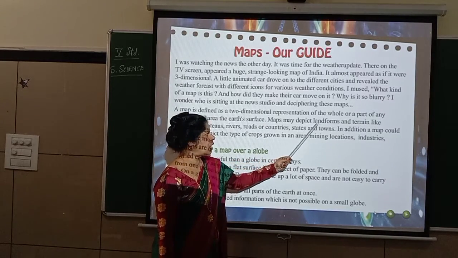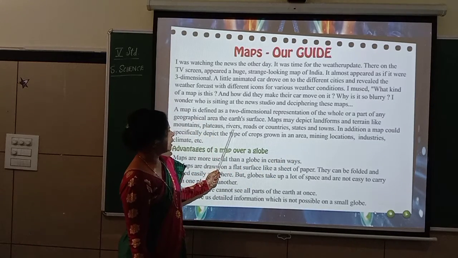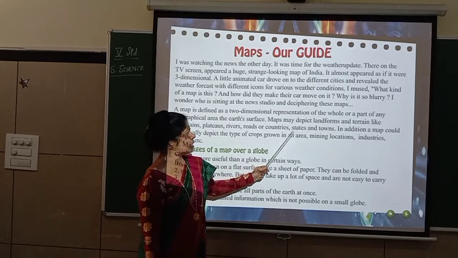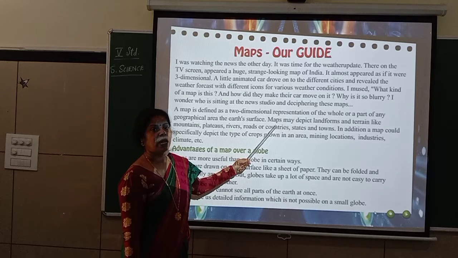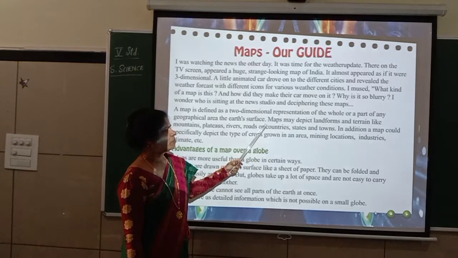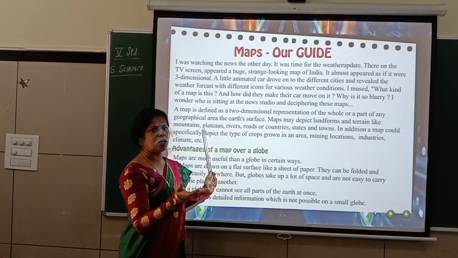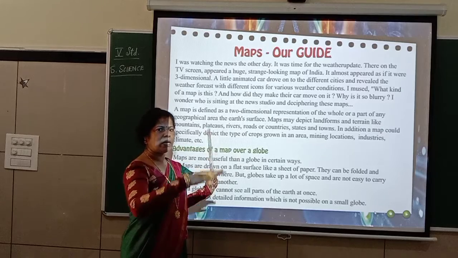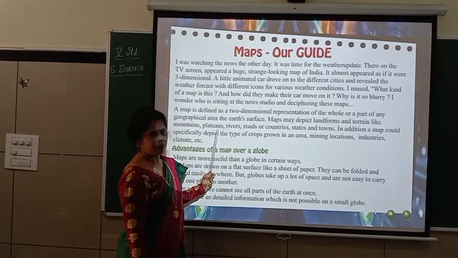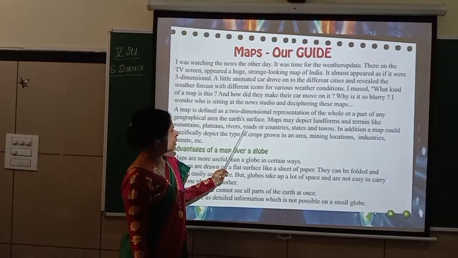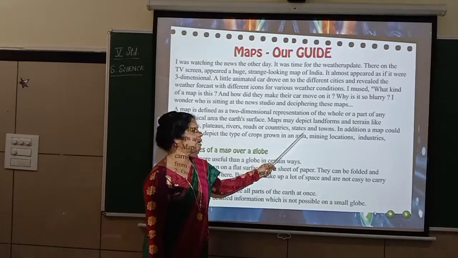Maps may depict landforms and terrain like mountains, plateaus, rivers, roads or countries, states and towns. So what does the map show? The map shows the different landforms. What are the landforms? Like, it can be mountains. Mountains means the uprising of rocky places above the ground level. Did you understand? That will be sloping also. So, mountains, plateaus, rivers, roads, countries, states and towns.